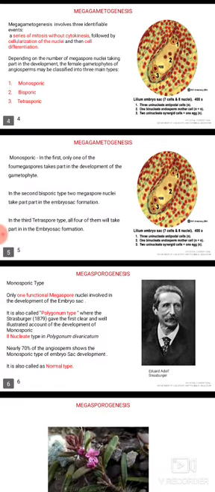Coming to monosporic. Here, only one functional megaspore nucleus is involved in development of the embryo sac. It is also known as the polygonum type, where Strasburger gave the first clear and well illustrated account of the development of the monosporic type, that is the 8 nuclei type in polygonum. Nearly 70% of angiosperms show monosporic type of embryo sac development. It is also known as the normal type.